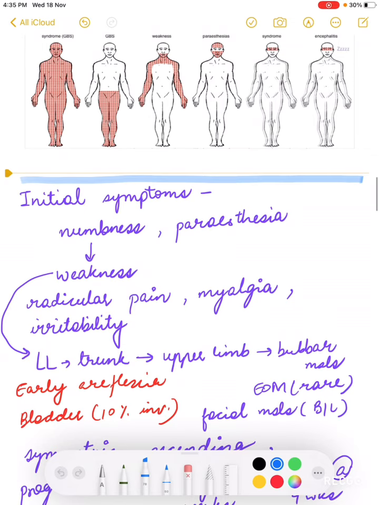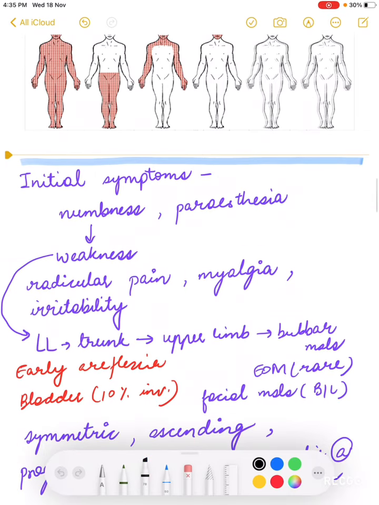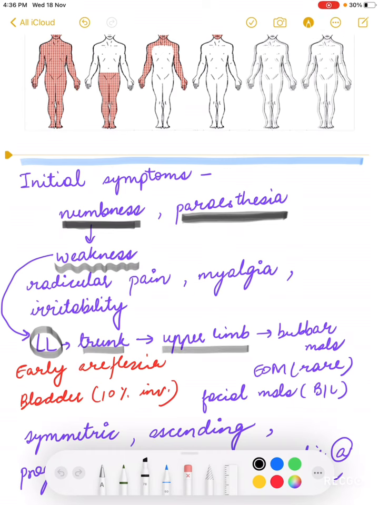The initial symptoms in Guillain-Barré syndrome. In the initial symptoms, the first symptom that a patient comes to us with, or remembers, is numbness. They feel numbness and they feel paresthesias. This is because the antibodies have started reacting with the nerves, which is followed by weakness. Now we must remember that this weakness is ascending. It will first involve the lower limbs, then the trunk, then the upper limbs, followed by the bulbar muscles.